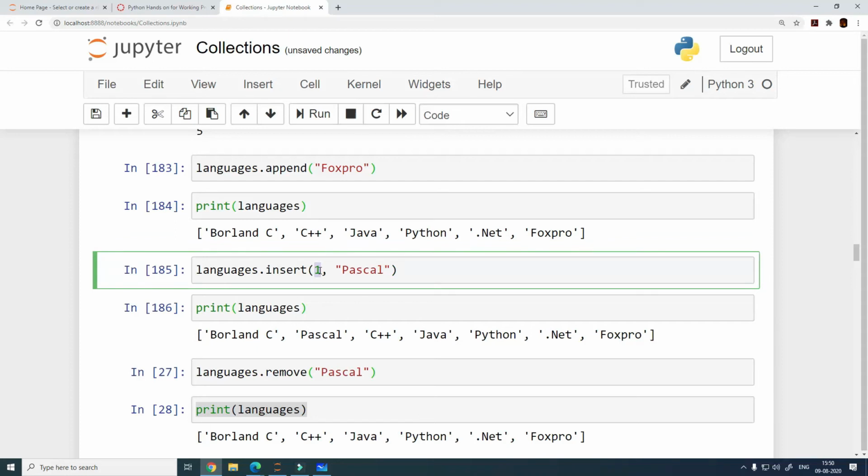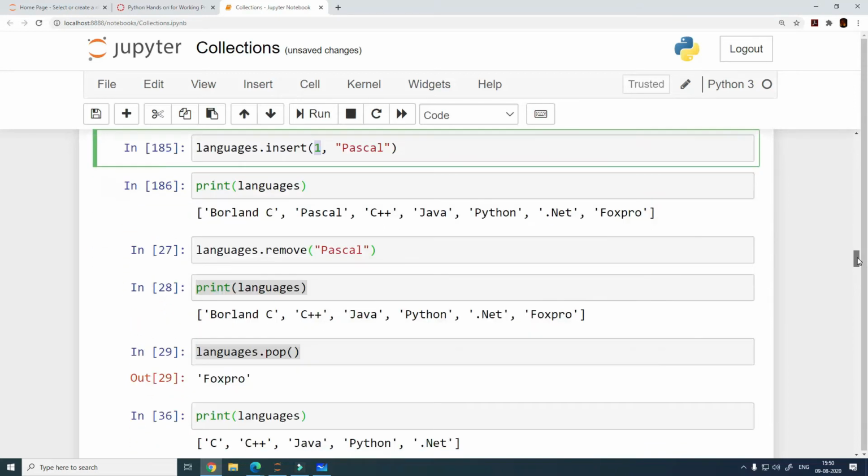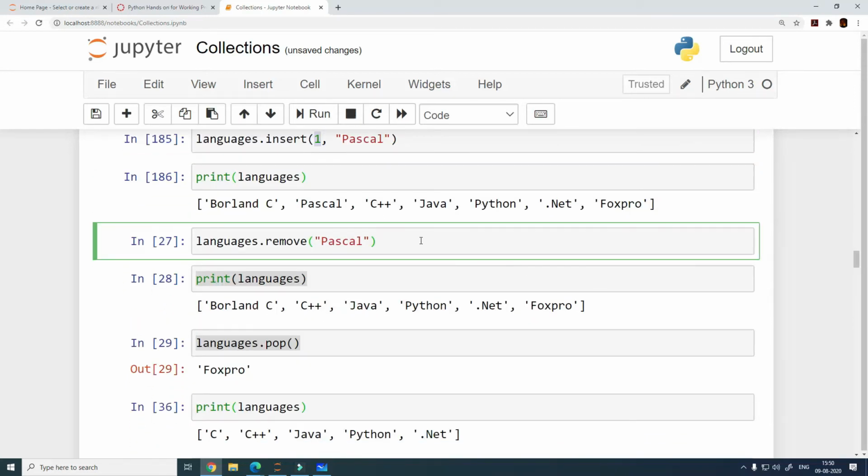Okay, what are the other operations you can do to change the list? You may want to remove items from the list. We can do that as well, in the same way we have added items. There are two variations. You can either specify which element you want to remove.